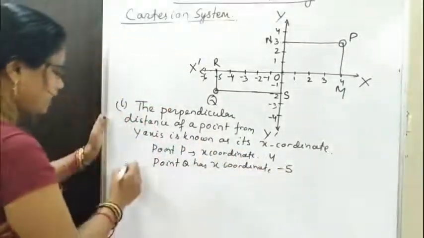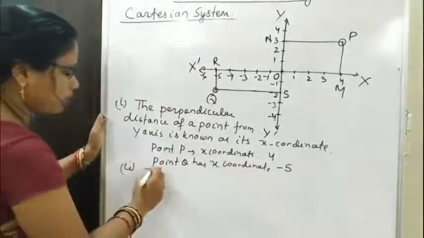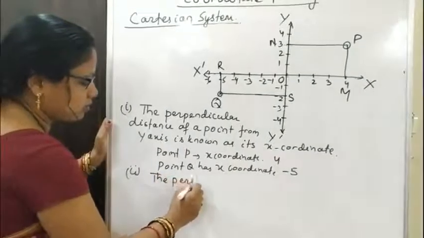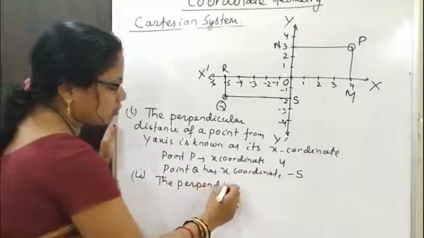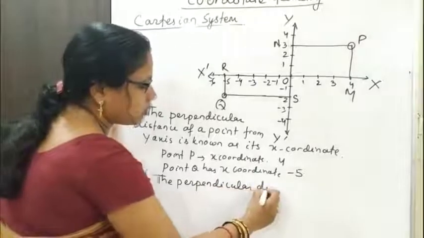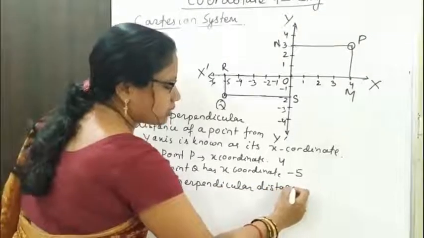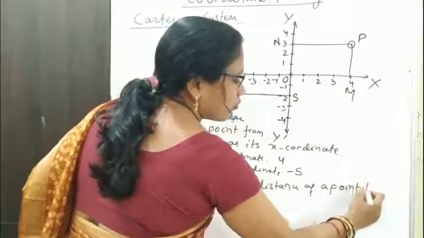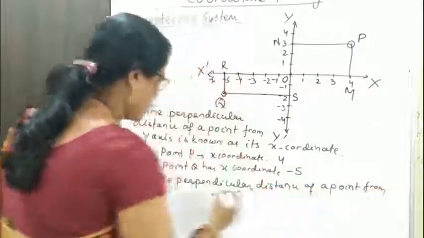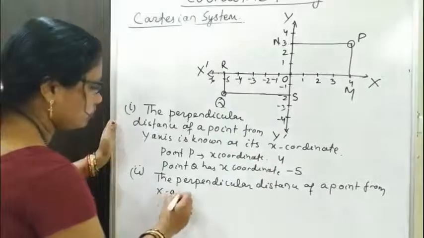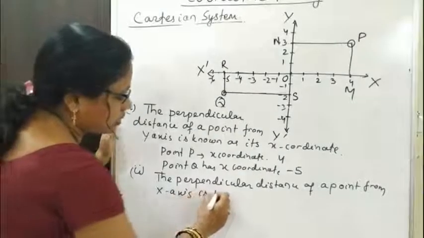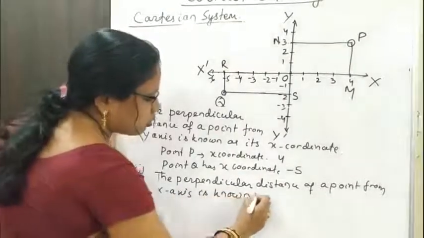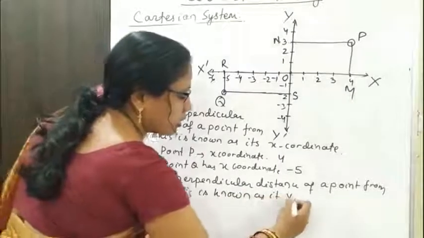Similarly, the perpendicular distance of a point from x axis is known as its y coordinate.